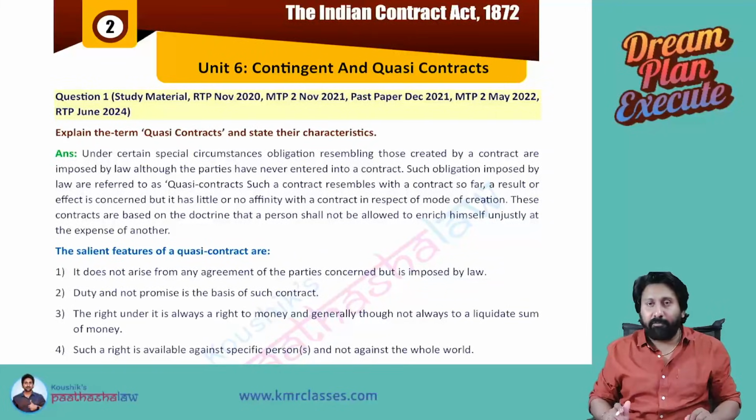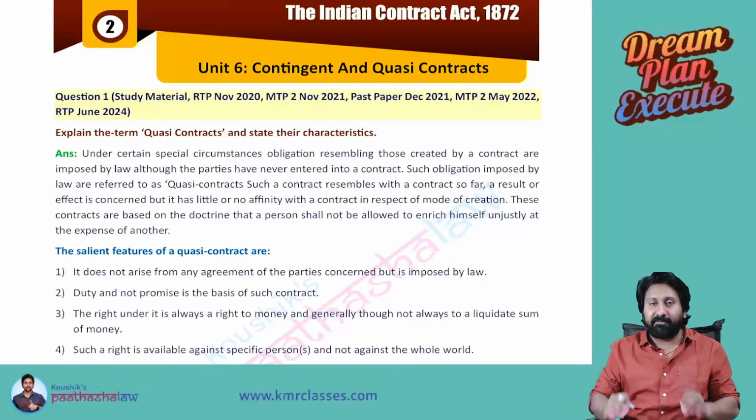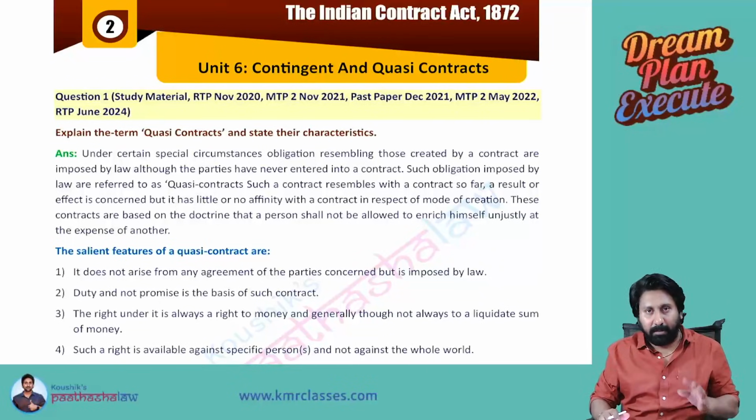Now, this is a time to make a super quick revision of the last two chapters of general contracts, being the contingent and quasi contracts and breach of contract. From the questions itself, I will directly explain the concept and try to complete it as soon as possible. I'm not going to kill your time. This is definitely going to add value.